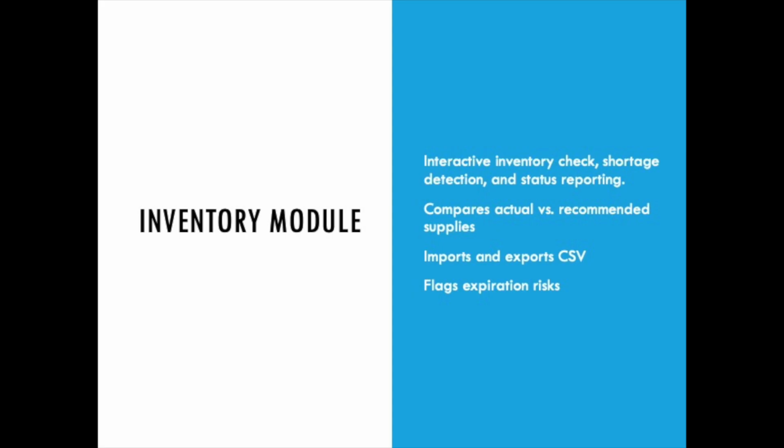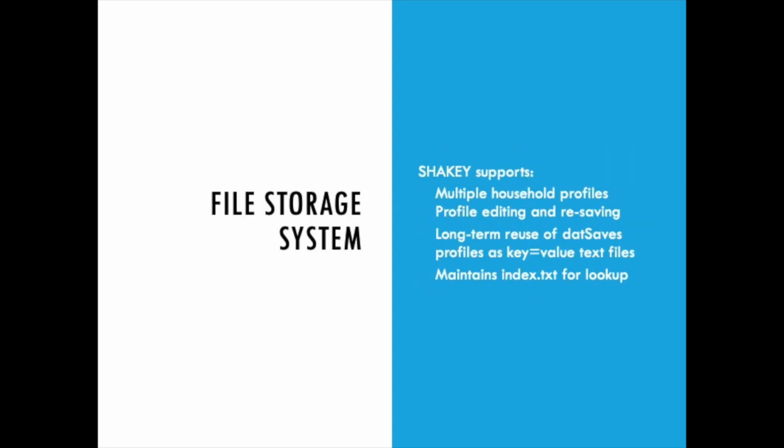I'll show a quick example of the file persistence system. This function writes the profile data to a .dat file. Using formatted key equals value pairs makes it reliable for saving and reloading the user's information. Below that, you can see the CSV export loop, which writes each item into a row. This allows the inventory or recommendations list to be opened in Excel, Google Sheets, or shared with emergency coordinators.